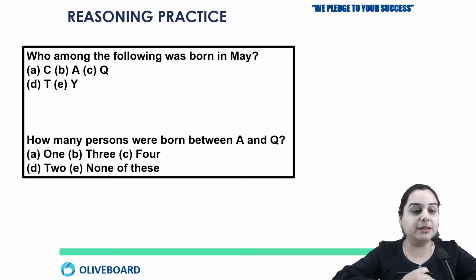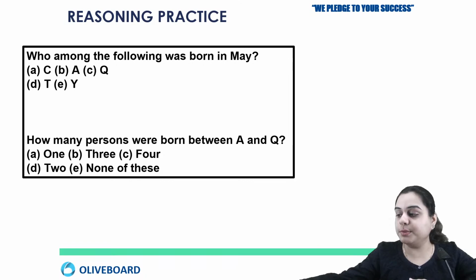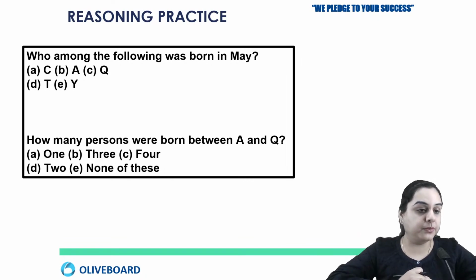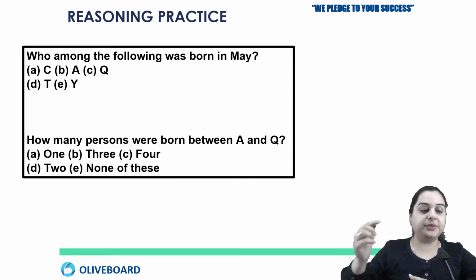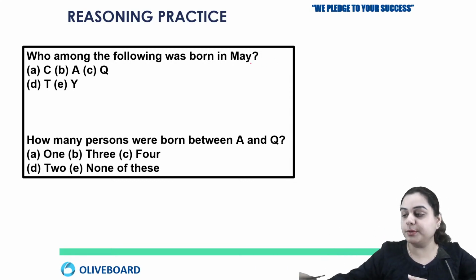Okay, so here are the questions for you. Who among the following was born in May? You have to tell who was born in May. Okay, Eva is saying option number D. Deepal, option number D. So who was born in May?